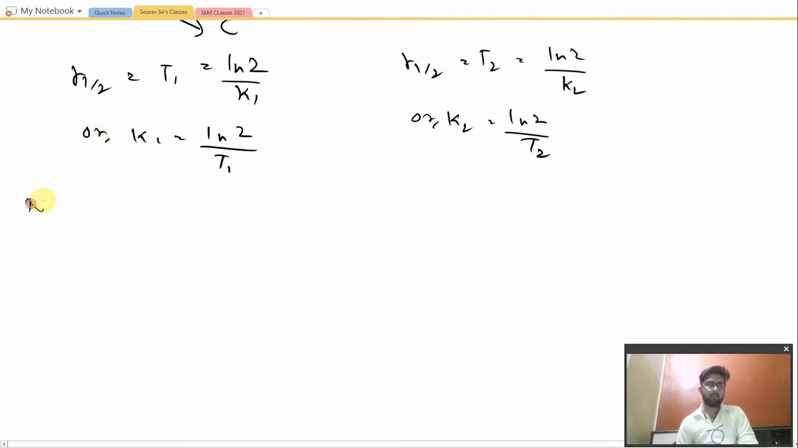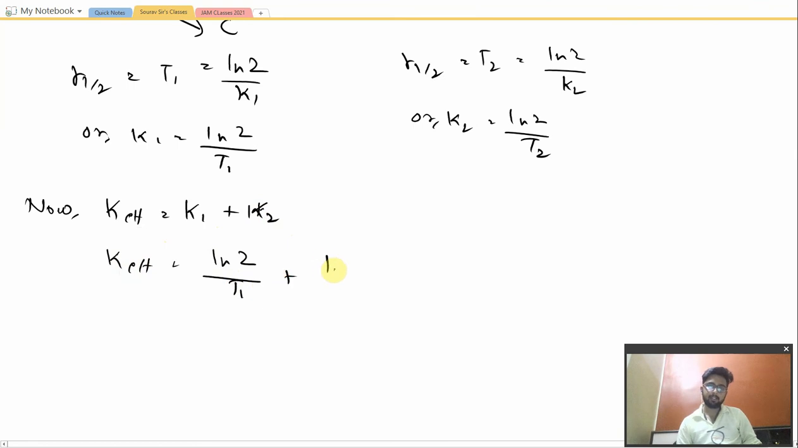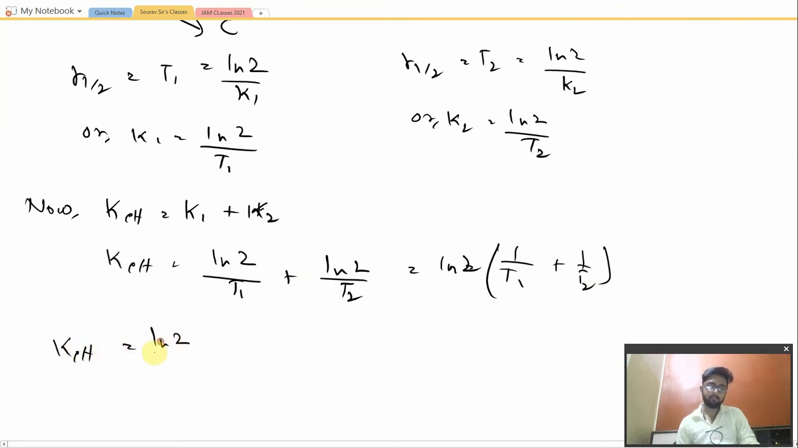Now K effective, that is the effective rate, is equal to K1 plus K2. This is commutative obviously. So K effective would be equal to ln2 divided by T1 plus ln2 divided by T2, which is equal to ln2 into 1 by T1 plus 1 by T2. Now we know that K effective is equal to ln2 divided by T effective.